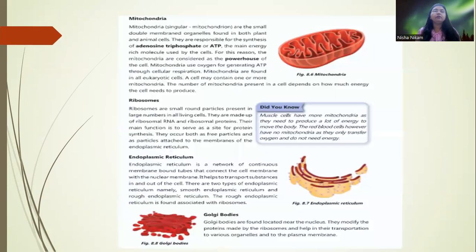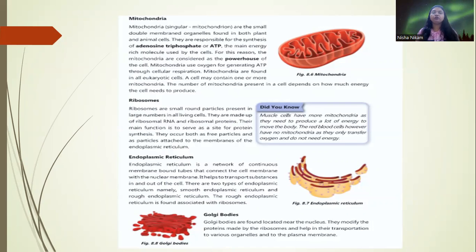Now mitochondria. These are small double membrane organelles. They are found in both plant and animal cells. They are responsible for the synthesis of ATP, that is adenosine triphosphate. It is the main energy-rich molecule used by the cell, and for this reason the mitochondria are also called the powerhouse of the cell.